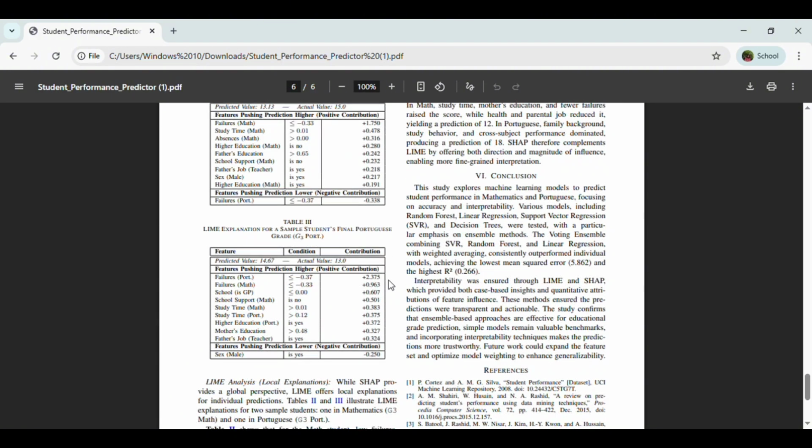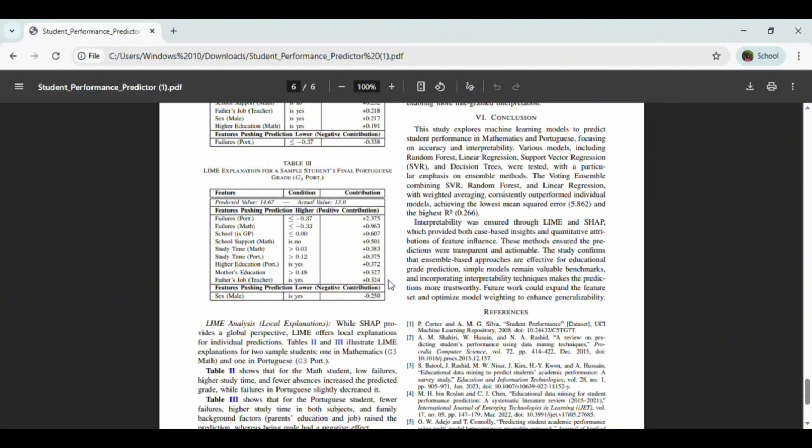In conclusion, our study had 3 primary takeaways. First, ensemble methods provide a more robust and accurate framework for predicting student performance compared to single models. Second, model interpretability is essential. By leveraging techniques like SHAP and LIME, we transform the predictive model from a black box into a transparent tool that offers clear and actionable insights. Our analysis confirms that students' academic history and current study habits are the strongest predictors of future success.